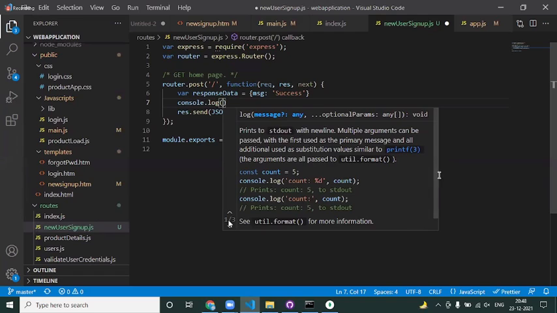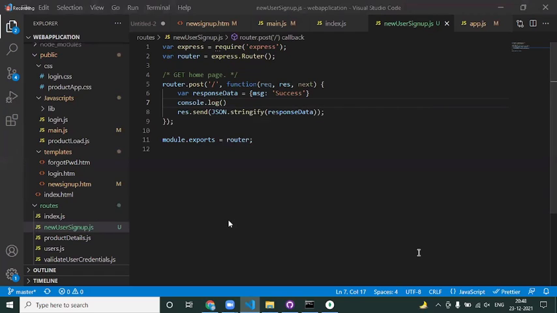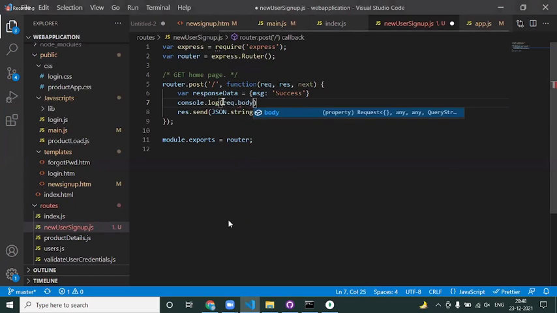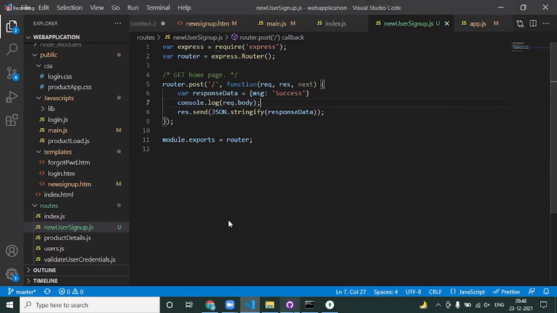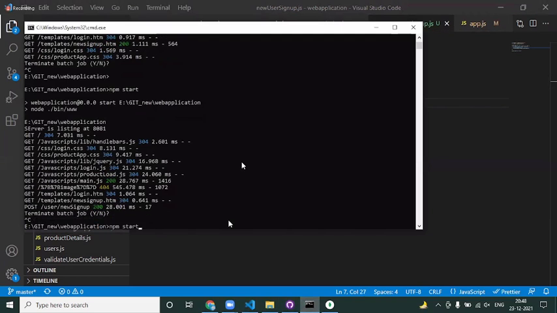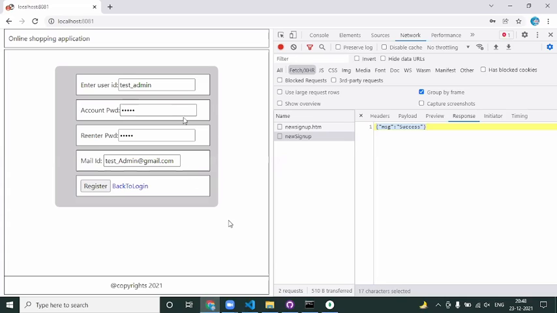Console.log request.body. Request.query? Come on. Request.body, exactly. So request.query is for the get type of communication. If it is post type of communication, it is request.body. As simple as it is. Now, do I need to restart? Yes. Anytime you make any changes on the server side, a restart is needed.